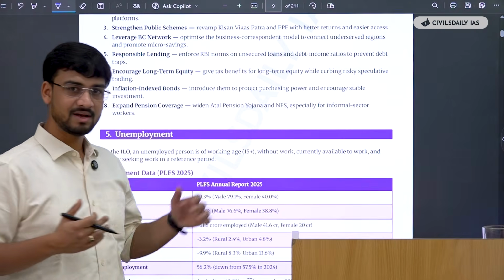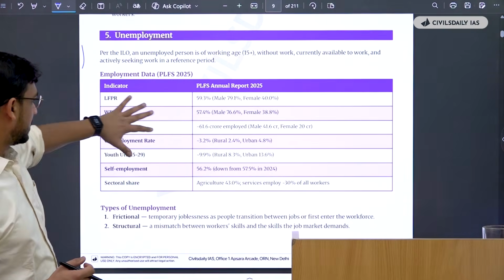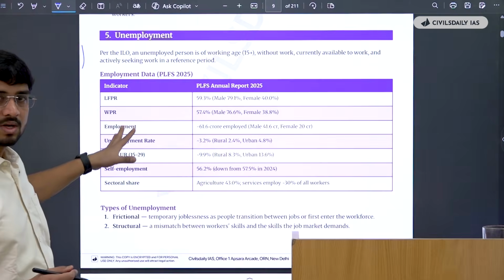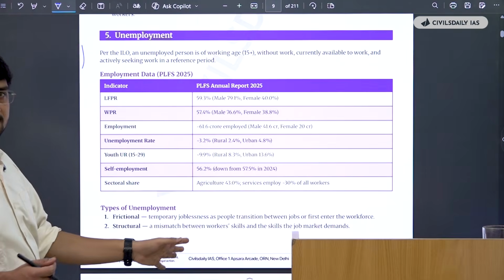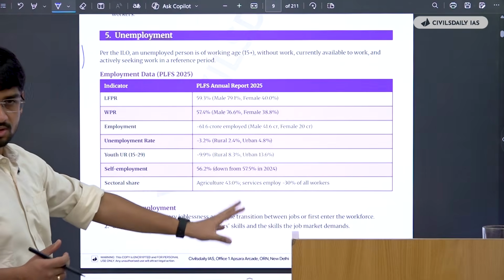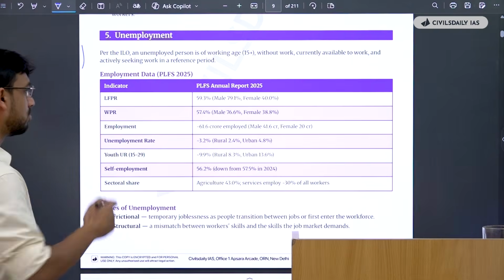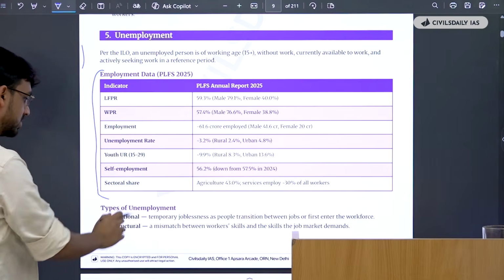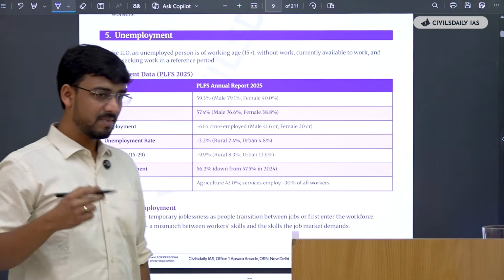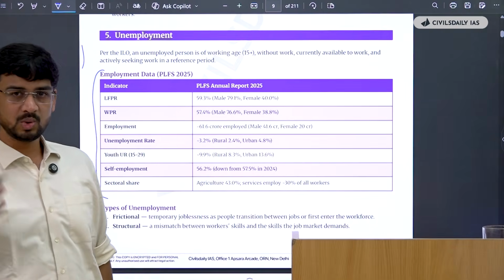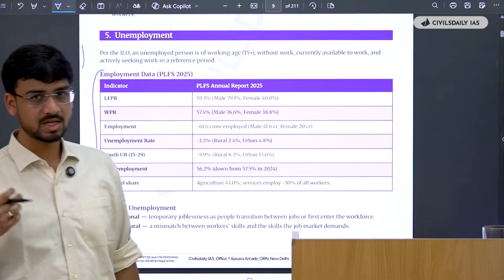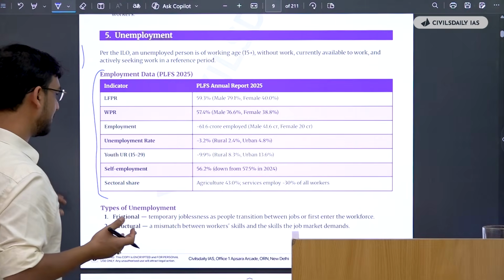Now you can comprehensively rely on these notes. See, they have given a data table here as well. You can directly use this data table in your answers, in your answer sheet, to make a point, and to make an impact on the examiner that you are well versed with data as well. So we'll try to make this happen.